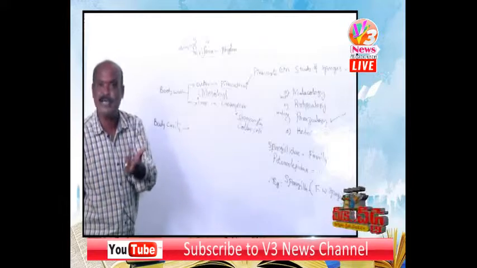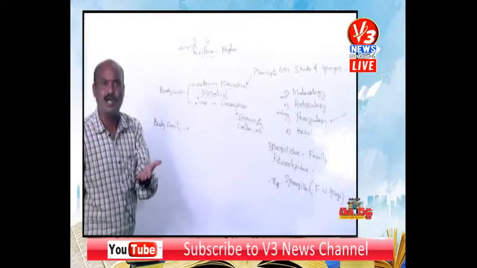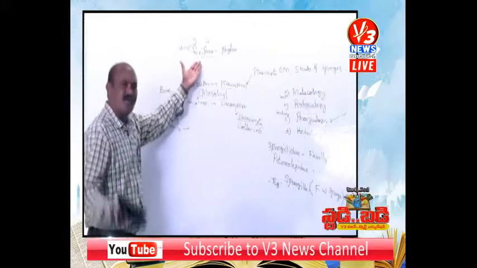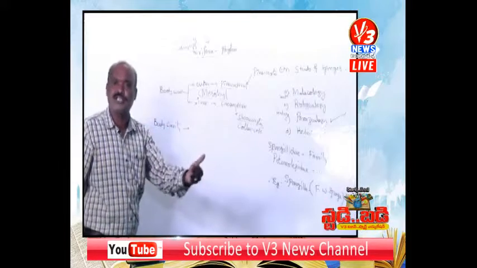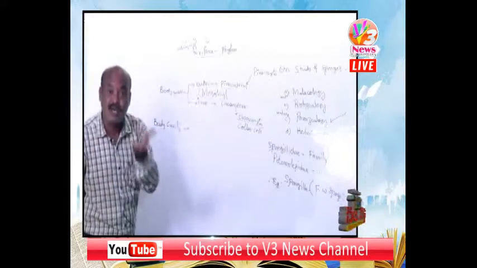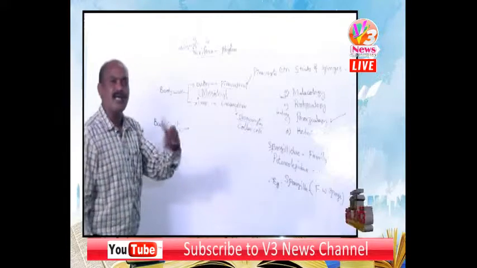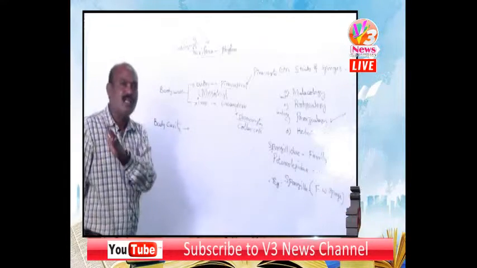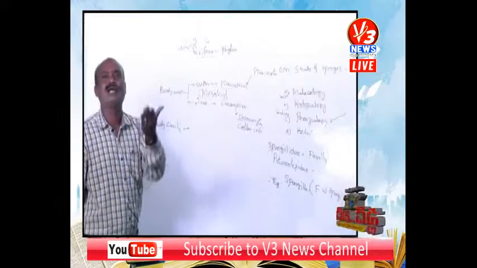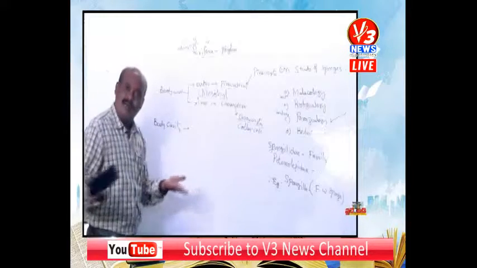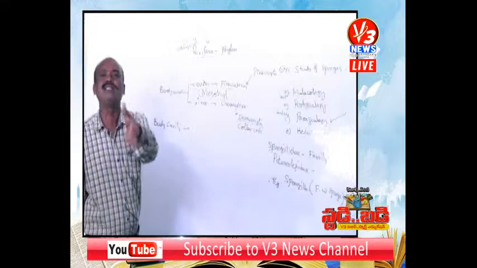Here in sponges, there is no alimentary canal. Why? Because these are the first multicellular organisms. Their body organization is only up to cellular level. The cells are not gathered to form tissues, and the tissues are not gathered into organs. One of the organs is the alimentary canal. There is no alimentary canal in sponges. That's why we don't say it is a coelom.